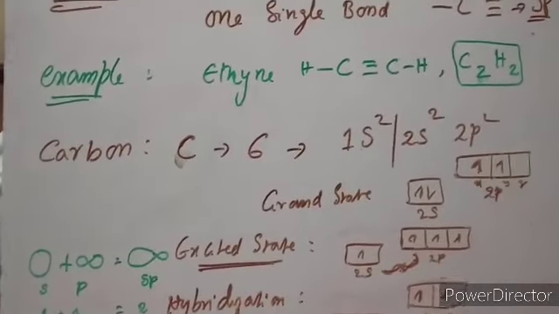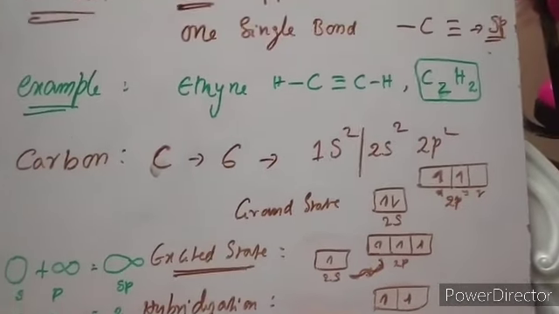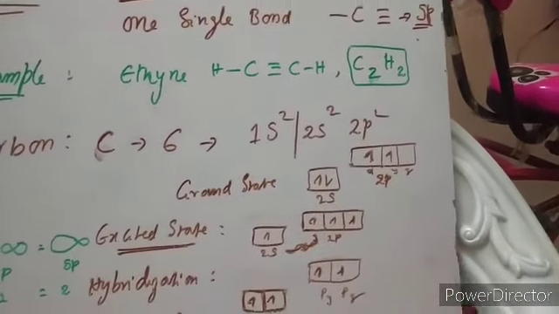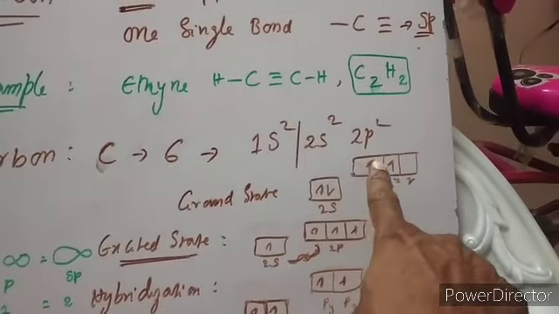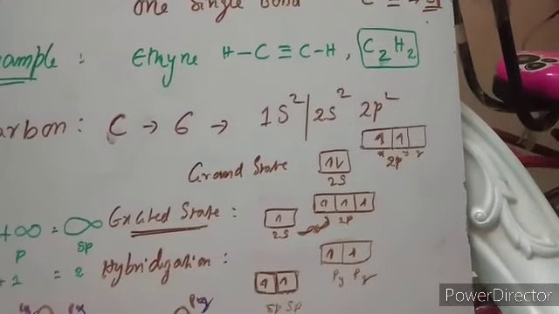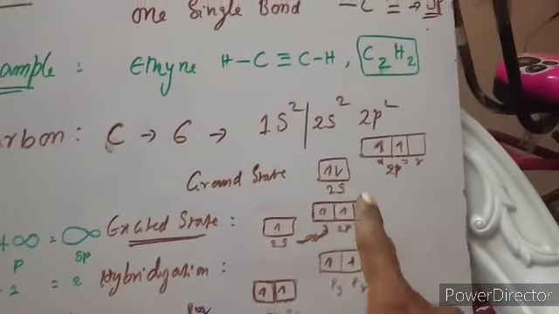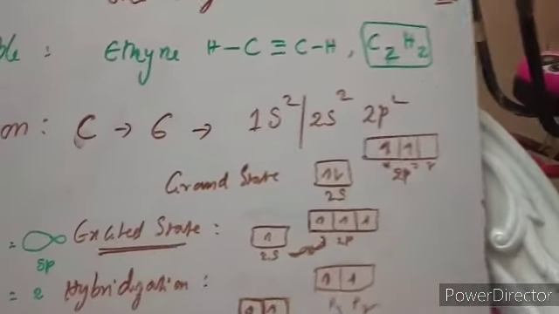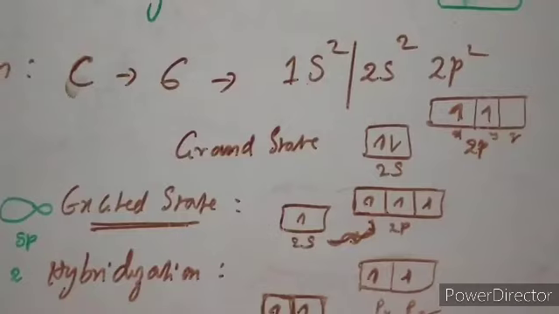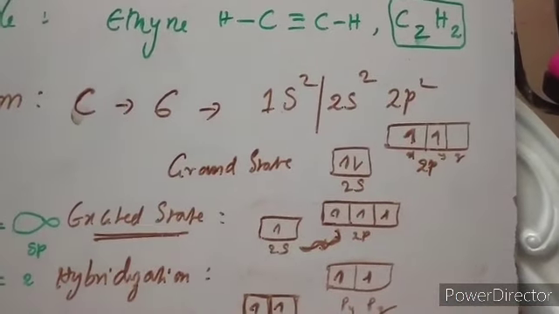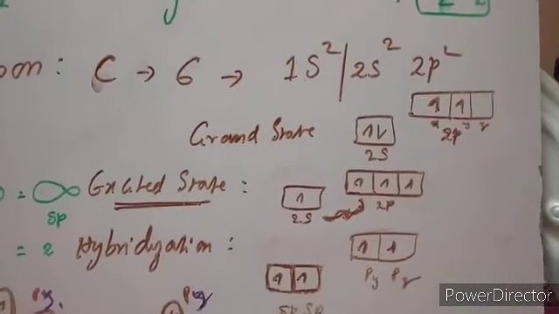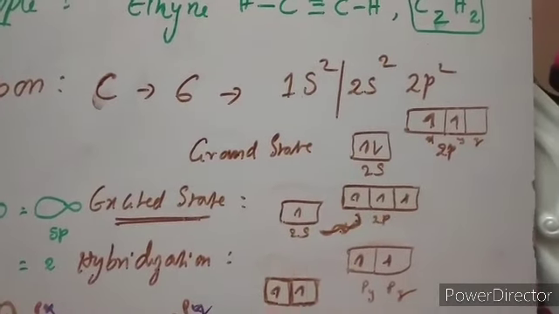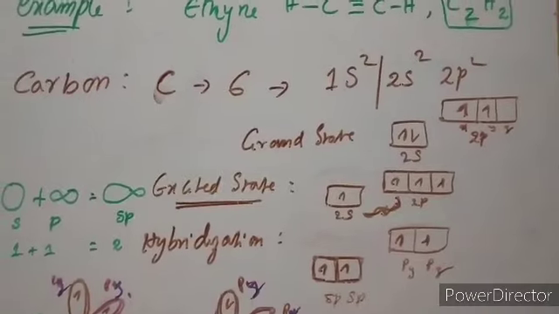Carbon, its symbol is C, its atomic number is 6. Its configuration is 1s2, 2s2, 2p2. This is the ground state configuration of carbon, so 2s has 2 electrons and 2p has 2 electrons. Then excitation: 1 electron jumps from 2s to 2p. In the ground state it has only 2 unpaired electrons, but in excitation, with energy taken from the bond formation, an electron is excited from 2s to 2p, and totally there are 4 unpaired electrons in the excited state of carbon.